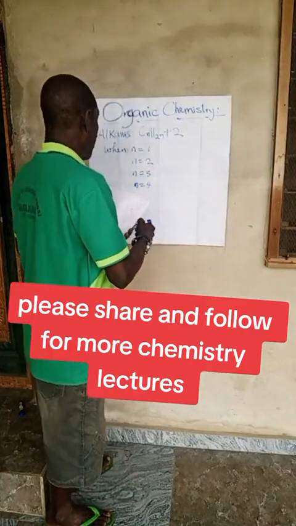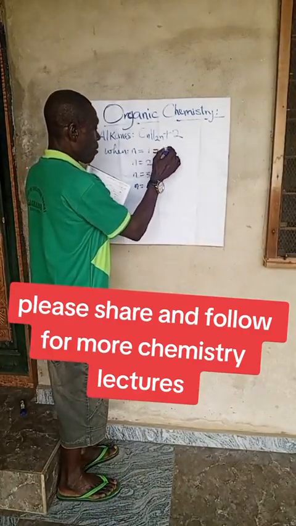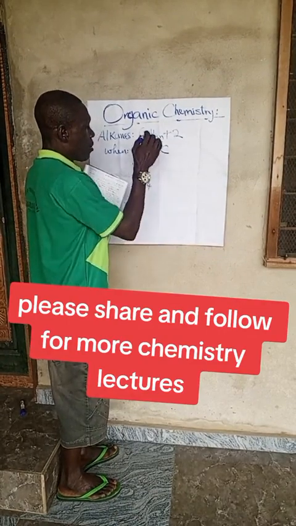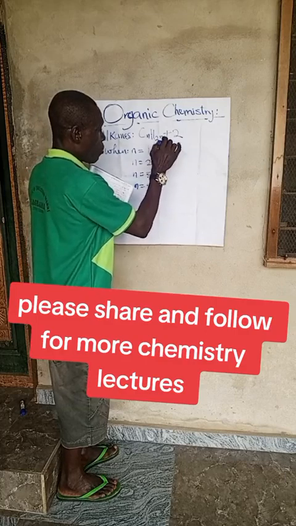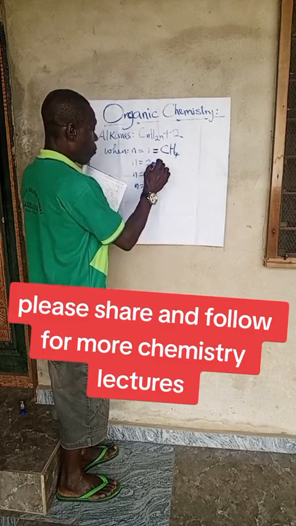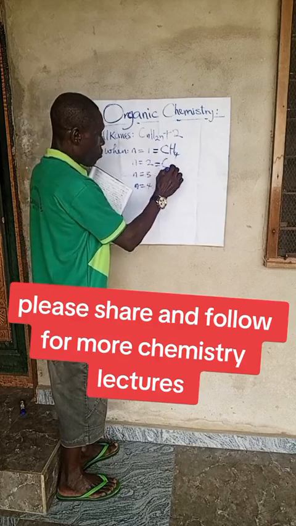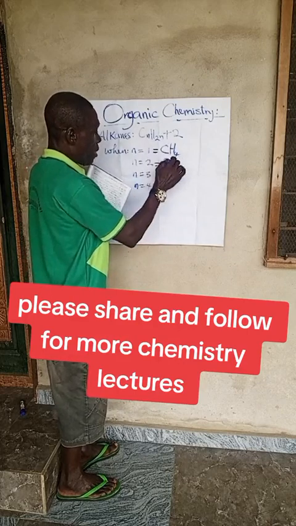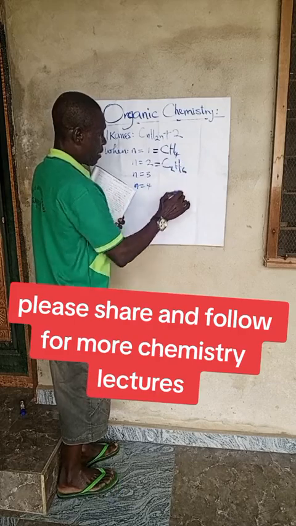We can now derive the first member. If, for instance, n is equal to 1, then C is 1, and H is 2 times 1, that is 2, plus 2, that is 4. So it is CH4. The second one is n equal to 2, that is C2, and H is 2 times 2, that is 4, plus 2, which means 6.